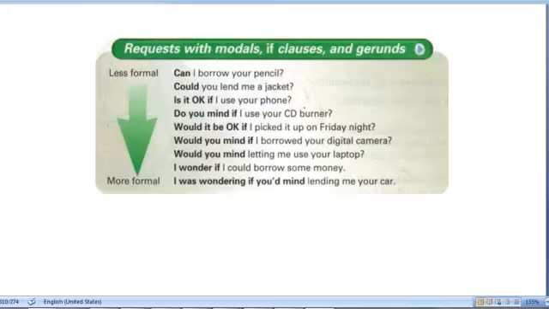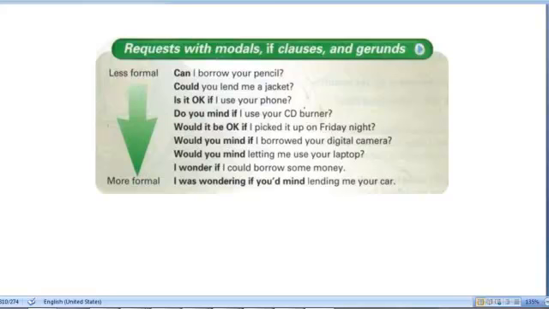Hi everyone. By the end of this class, you'll learn how to ask for favors using modals, if clauses, and gerunds. The main goal is to learn how to make requests in different forms. So we all make requests to our friends, family members, as well as our manager at work. And the way that we make this request tends to change depending on how we're addressing the person and who we're addressing, right? And the level of confidence that you have with the person.